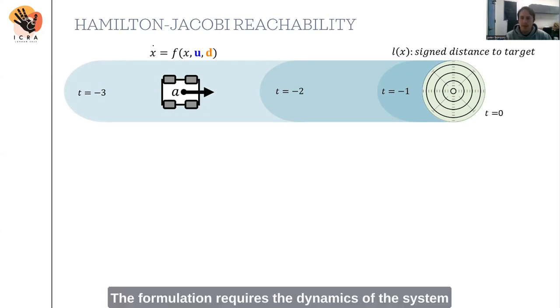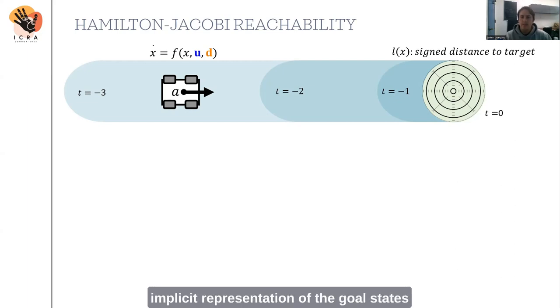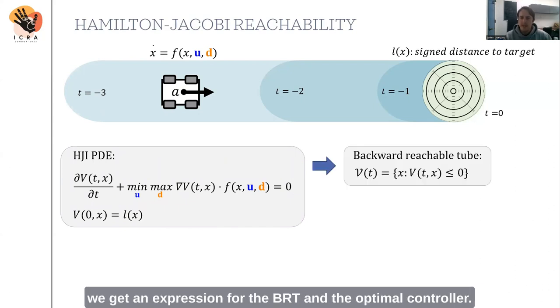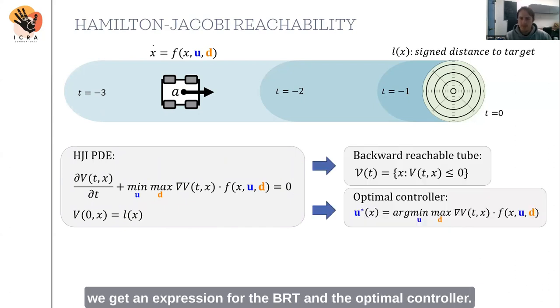The formulation requires the dynamics of the system, here presented as a function f with state x, control u, and disturbance d, and an implicit representation of the goal states, usually a signed distance function. With that information, and by solving the Hamilton-Jacobi PDE, we get an expression for the BRT and the optimal controller.